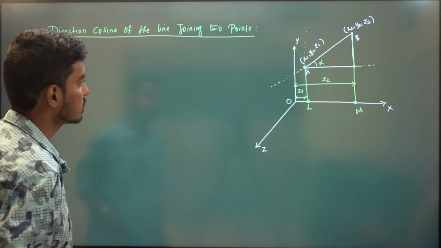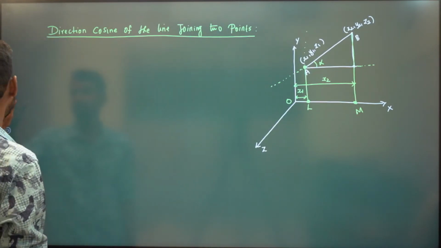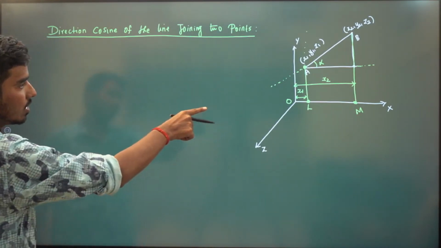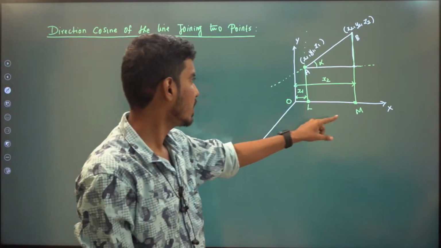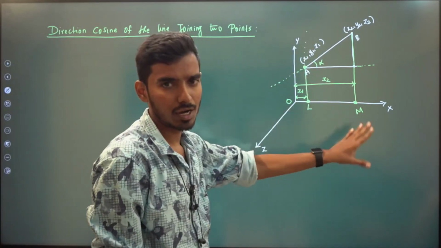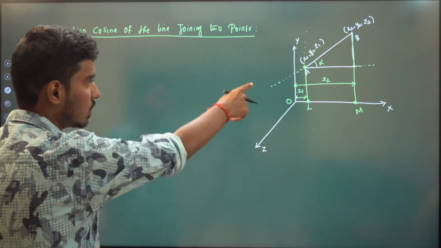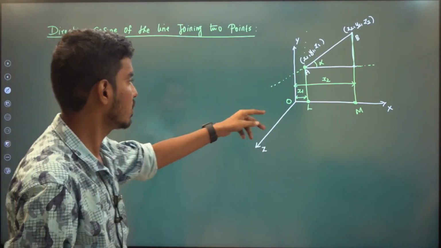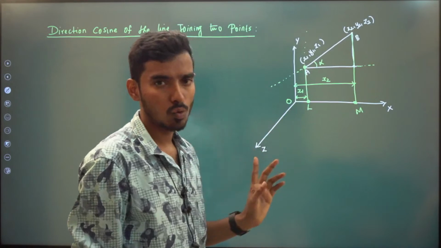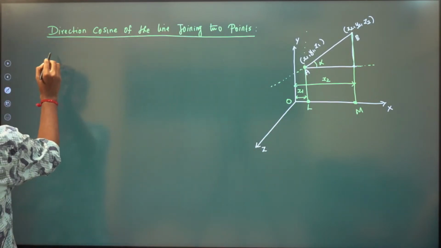Let us write it down. L and M are the projections of A and B on the x-axis respectively. Alpha is the angle made.